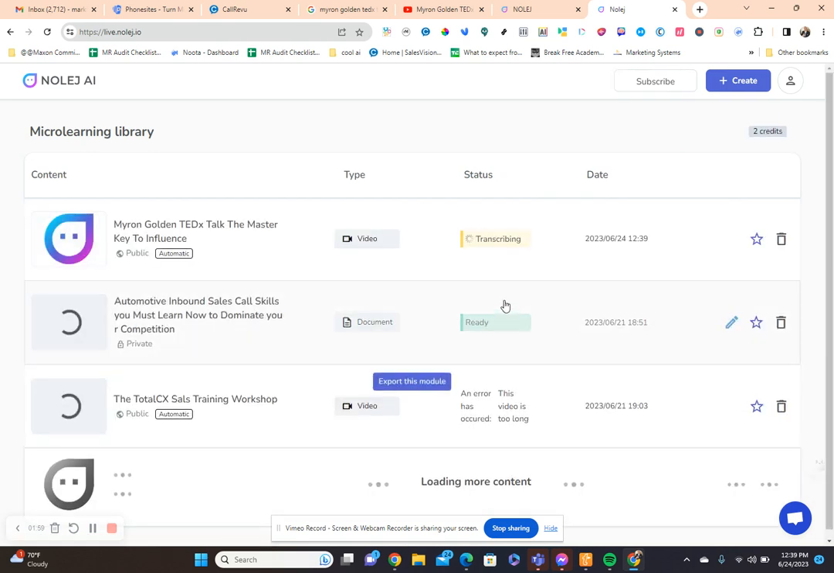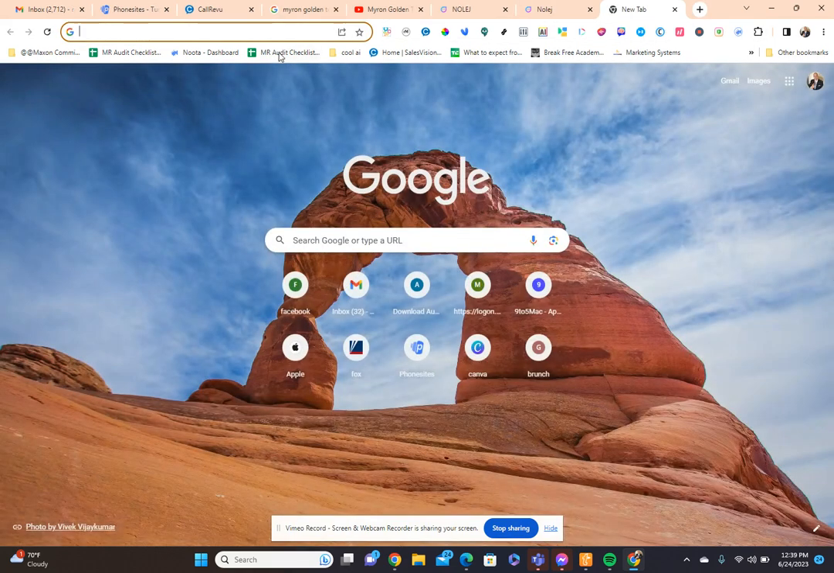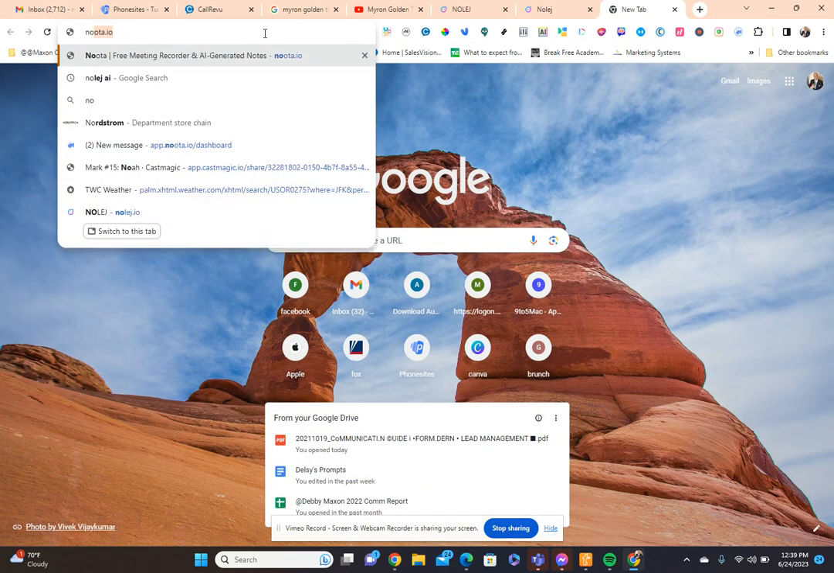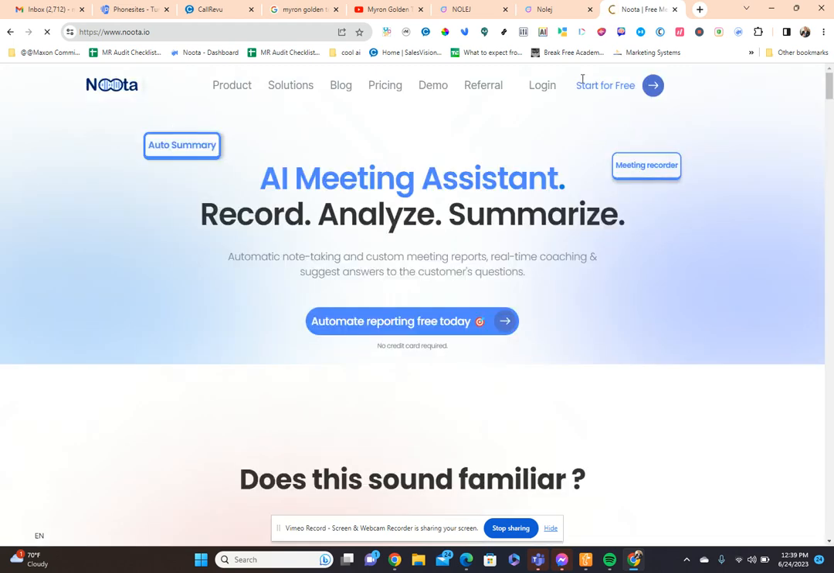So it's working, and it's this one up here. So now it's transcribing. Okay, it's transcribing there. While that's working, I'm going to show you another tool called Noota, NOOTA.io. I got that from AppSumo. And check this out. Let it open up. Let me log in.